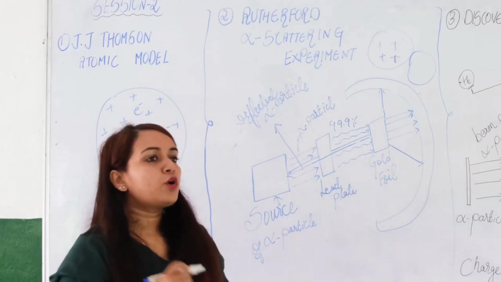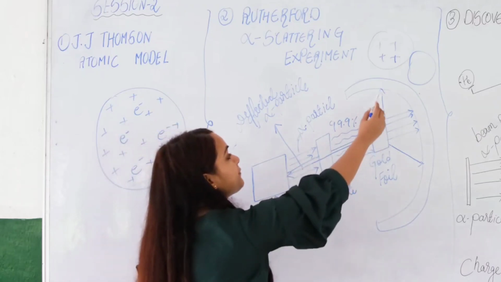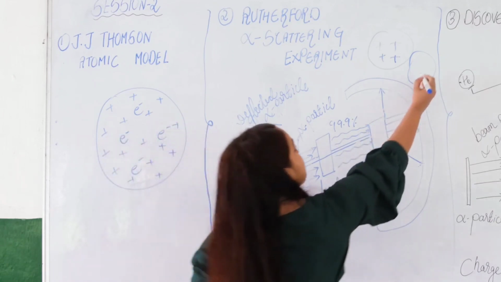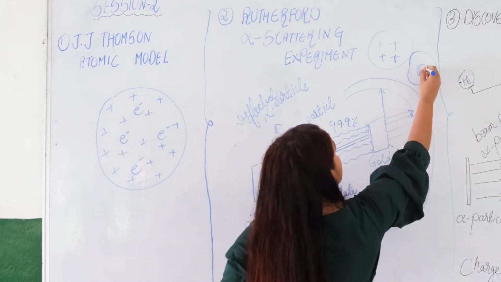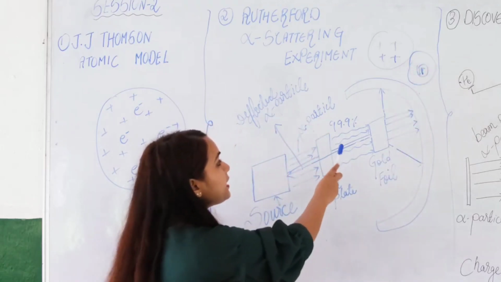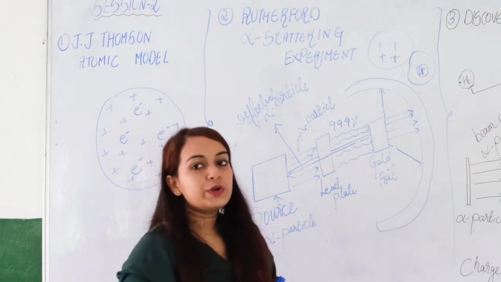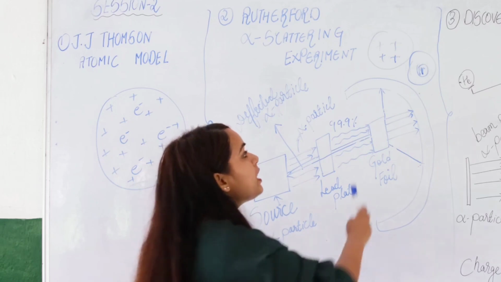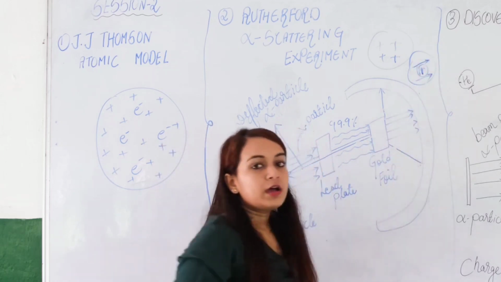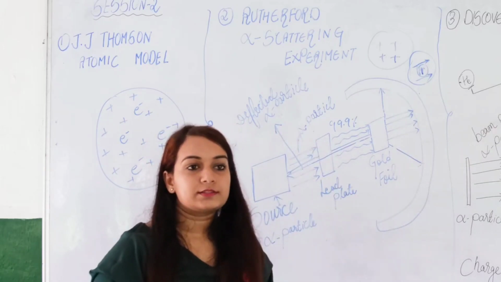Now, a few of the particles which passed through the gold foil making some deviation, he assumed that they passed very close to the center, that is the positive charge. He assumed that this few alpha particle rays, the beam which deviated with some angle, passed very close to the center. That is why, because of the repulsion, they happen to deviate by some angles.